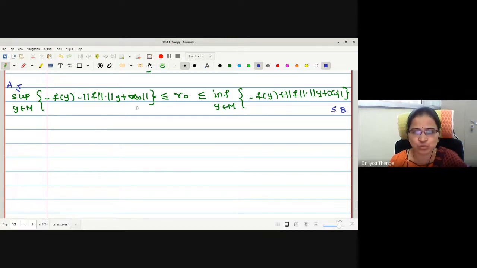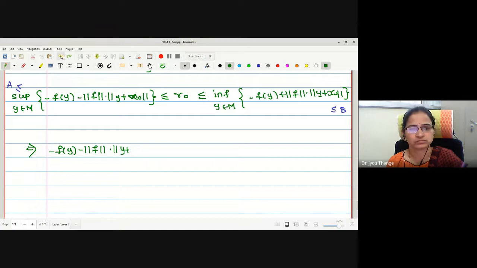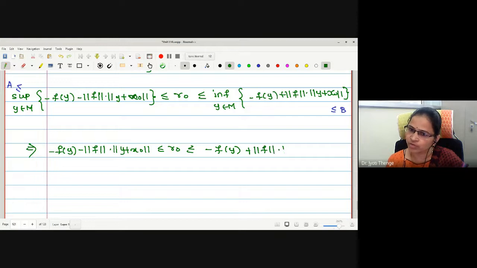Therefore, I will just remove the words suprema and infima, and what I will write is minus f(y) minus norm of f norm of y plus x naught is less than or equal to r naught less than or equal to minus f(y) plus norm of f norm of y plus x naught. Let me call this statement number 2.